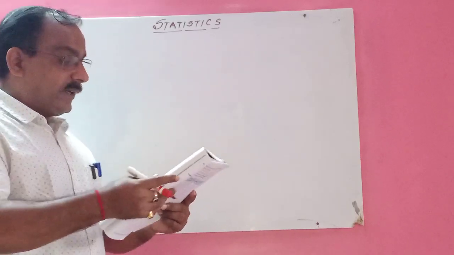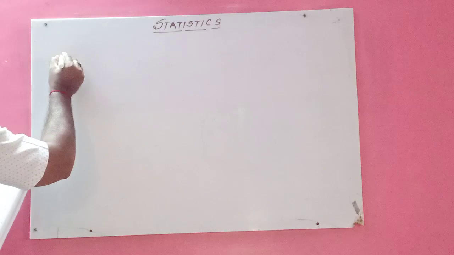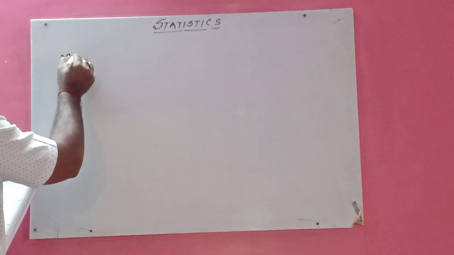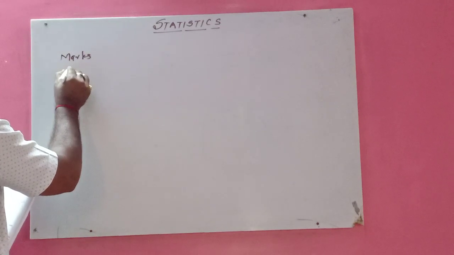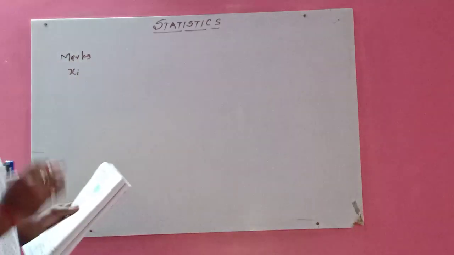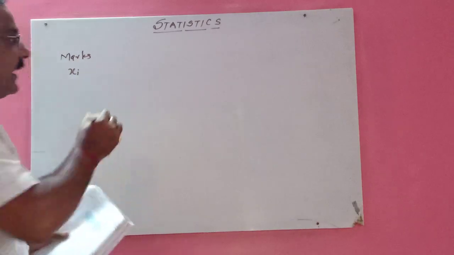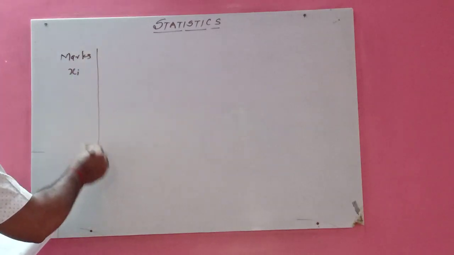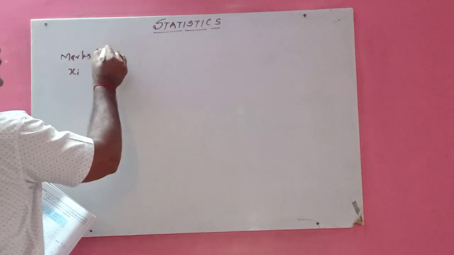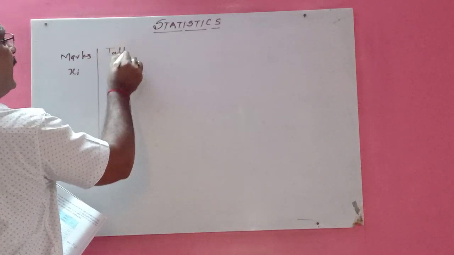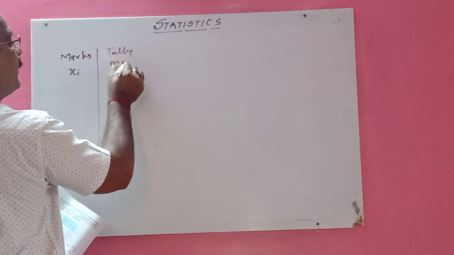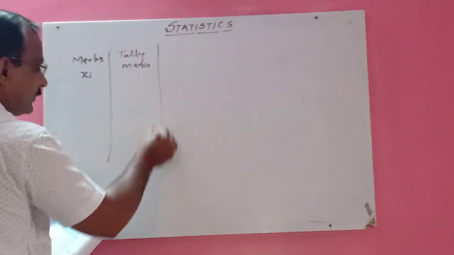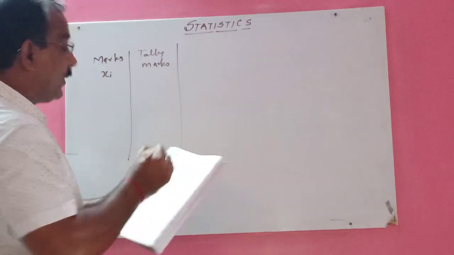So just see here, first you will write your marks, which you can write as Xi. Marks, scores, write Xi. Then second one is tally marks. Second one is tally marks. Third is number of students.